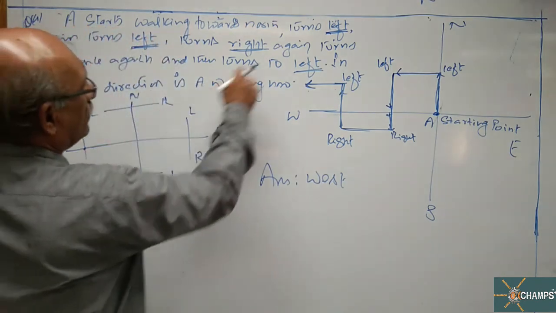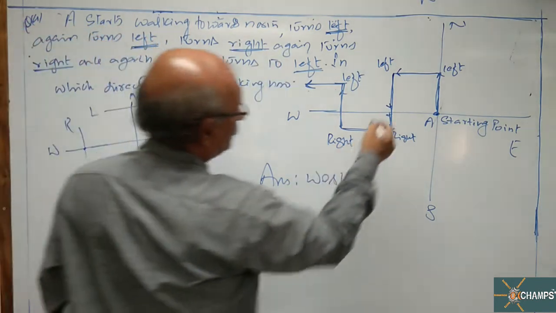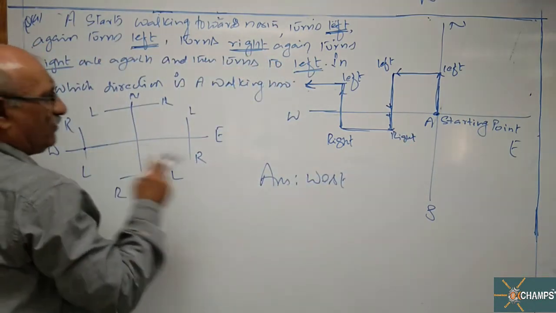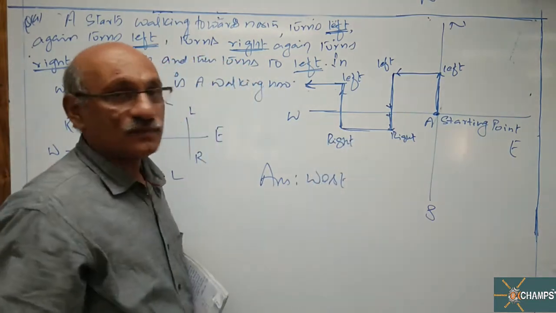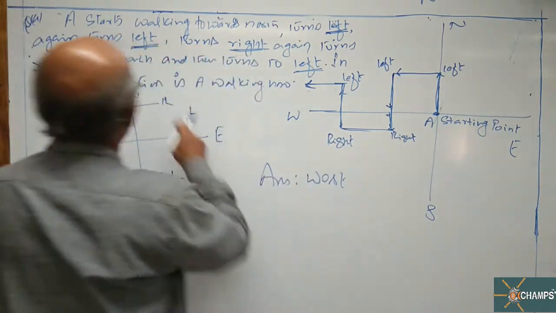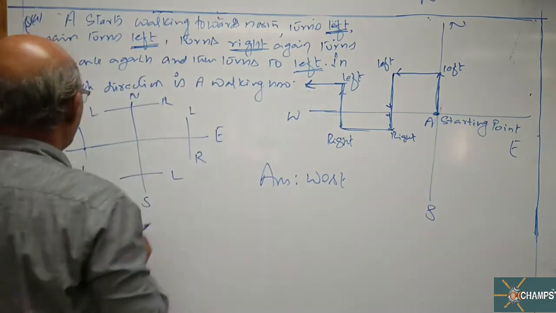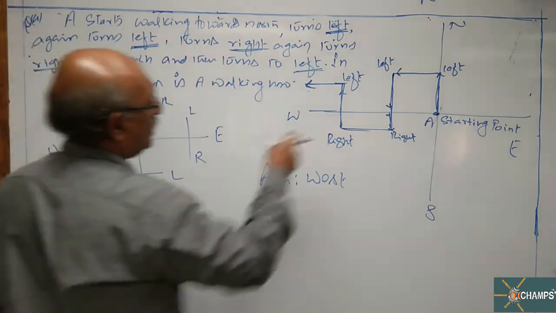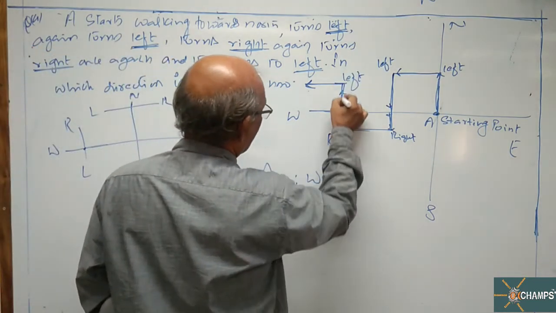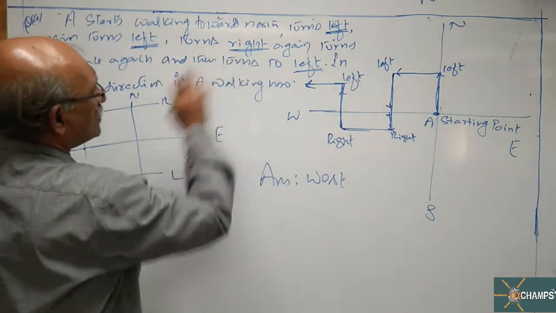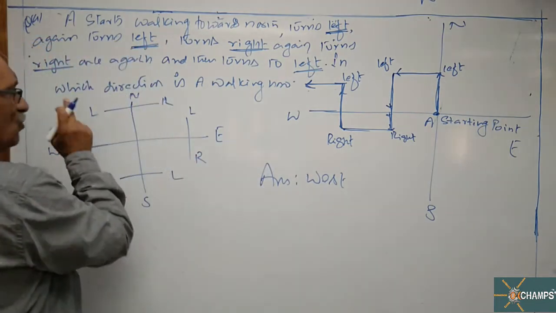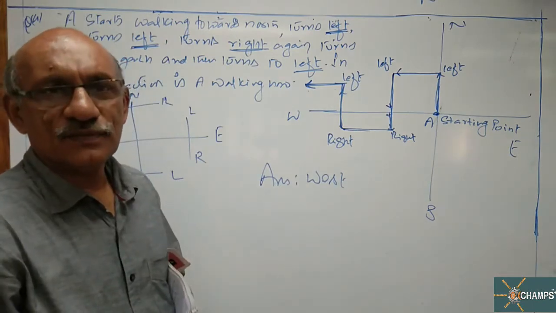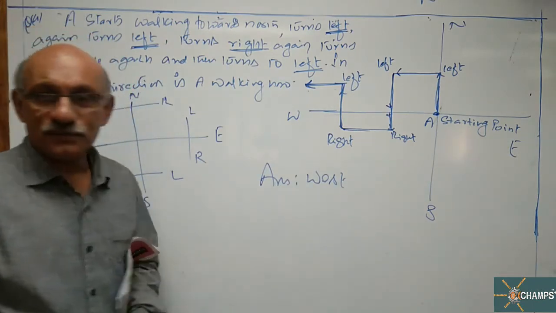Two lefts are over. Turns right. After walking some distance, right hand side of south is which side? West. So one right turn is over. And again turns to right. Which side is towards the right hand side of west? North. So again north side. Finally he turns to left. Left side of north is who? West. So he is walking towards west. Okay? Note down the solution.